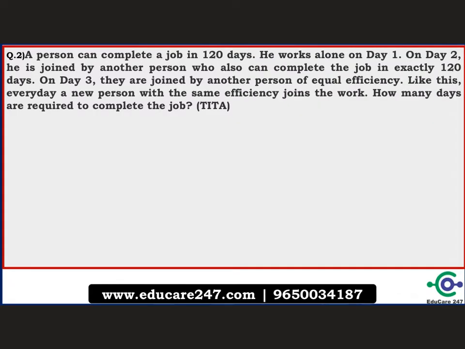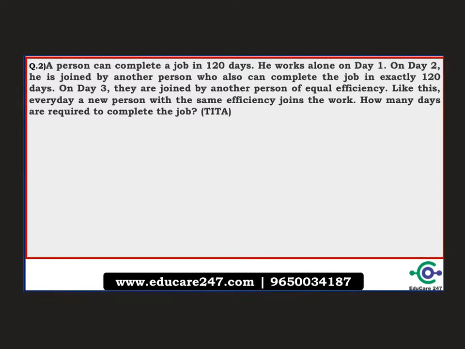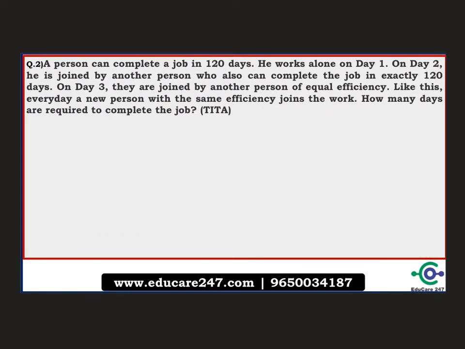Question number 2 says a person can complete a job in 120 days. He works alone on day 1. On day 2, he is joined by another person who also completes the job in exactly 120 days. On day 3, they are joined by another person of equal efficiency. This is important: like this, every day a new person with the same efficiency joins the work. How many days are required to complete the job?